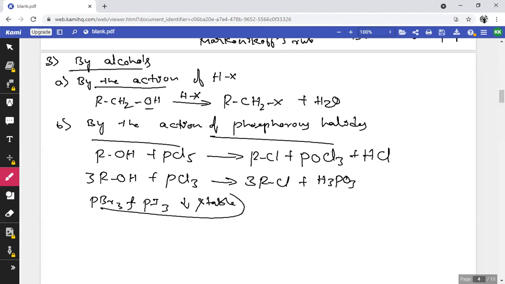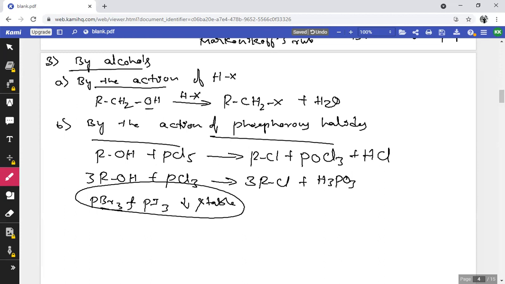Due to the lower stability of PBr3 and PI3, PCl3 is preferred for the manufacture of alkyl halides.